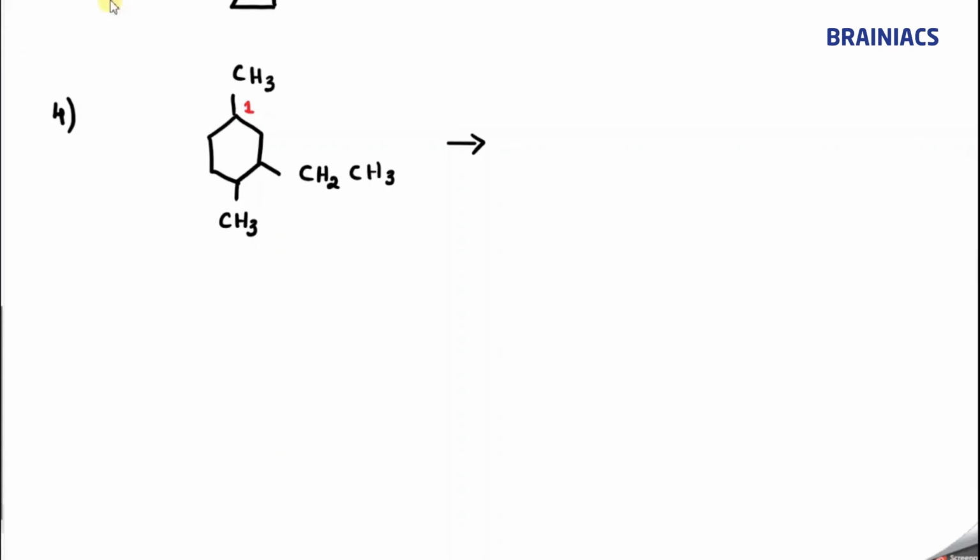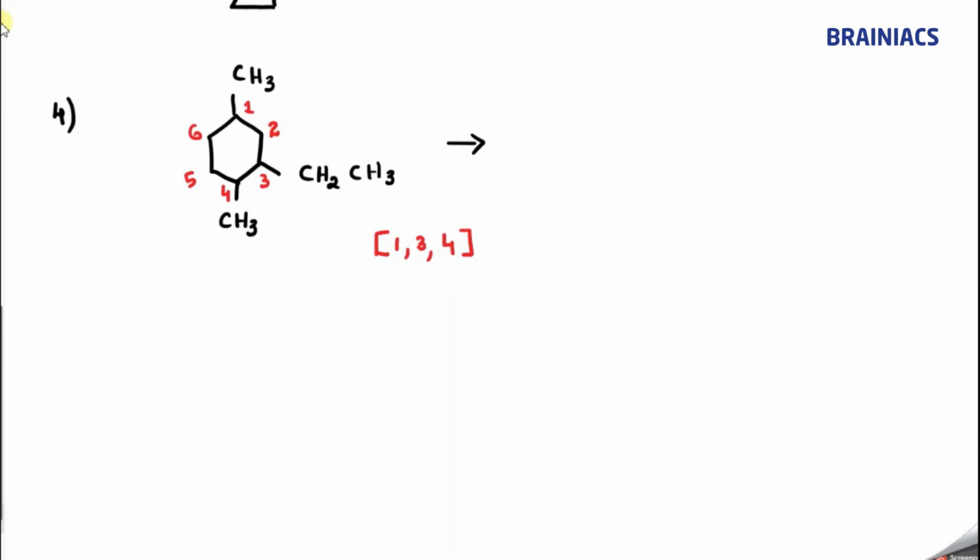This is 2, this is 3, this is 4, this is 5 and this is 6. Now tell me what are the locants for the substituents. For CH3, 1 is present, for CH2CH3, 3 is present, and for the other CH3, 4 is present. So this is the locant set if I do it in this way.